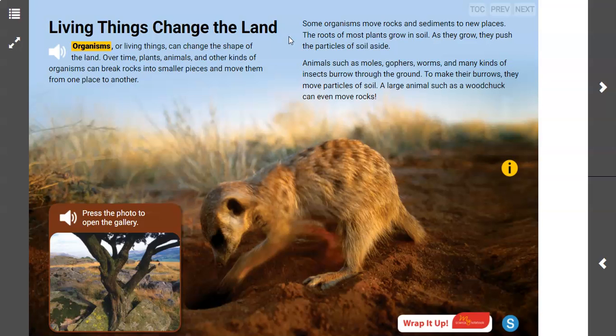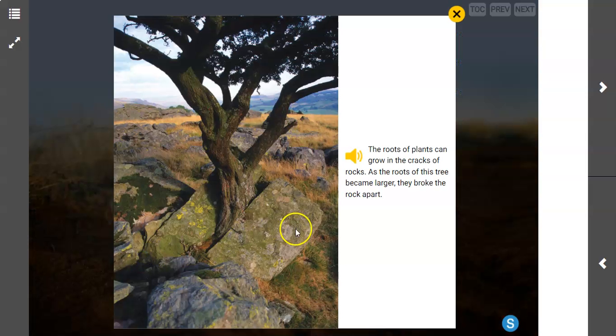I'm actually going to skip to this picture next, and we're going to talk more about this since we're on the subject of plants. So I'm going to click on this one, and it says, the roots of a plant can grow in the cracks of rocks. This is what we saw in the lesson yesterday. As the roots of this tree became larger, they broke the rock apart. So at one point, this was one solid rock, and somehow a tree started to grow there.